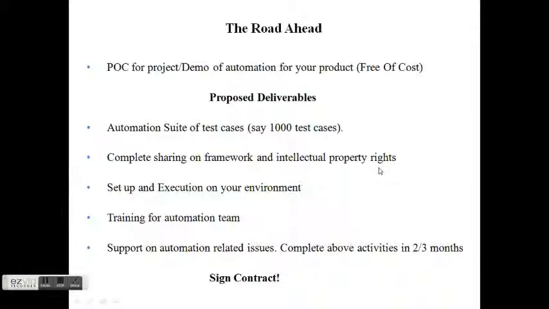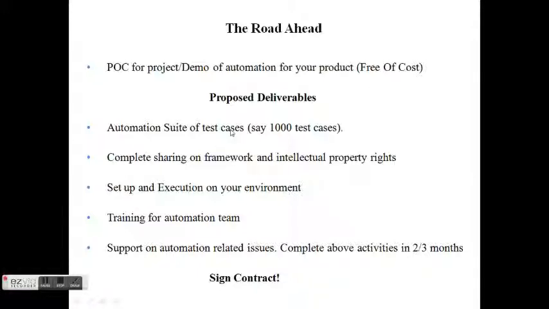So whatever learnings and the framework, all the scripts will be shared and placed on the company's work drive, and we will set up the complete framework and the suite and even execute it on your environment. We will also train your automation team on all the above points, and we will also support on automation related issues if any, and we will complete all the above activities in just 2 to 3 months, so that we can start using automation early in the project.